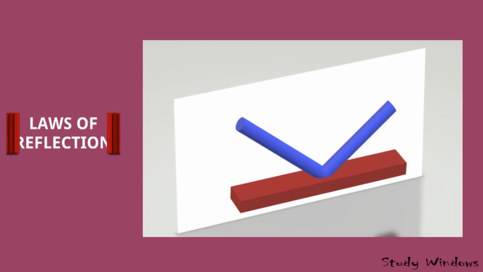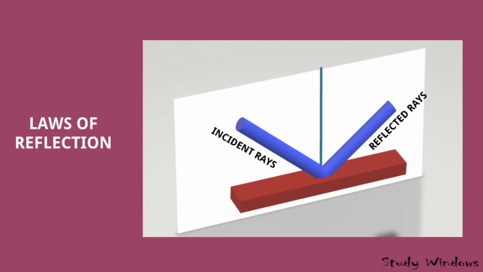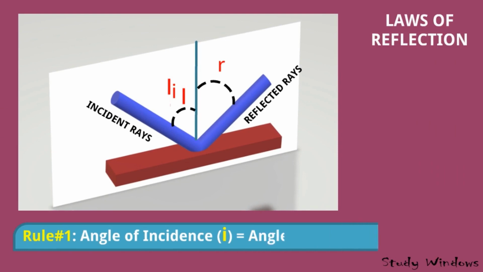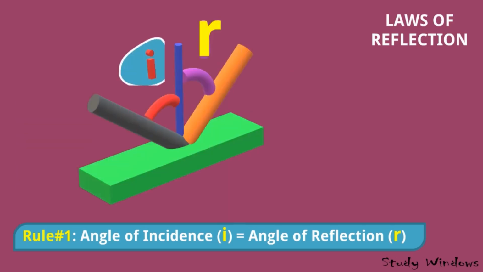Laws of reflection. This is the incident ray and this is the reflected ray and this is the normal. This is the angle of incidence and this is the angle of reflection. Now, as per the laws of reflection, first rule: angle of incidence is equal to angle of reflection. So i is equal to r. In 3D view, if you see, this is the angle of incidence and this is the angle of reflection.